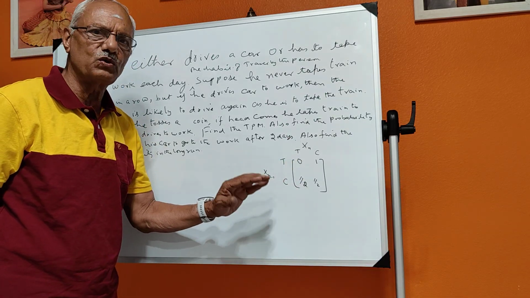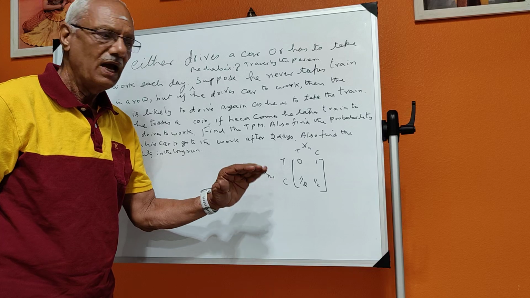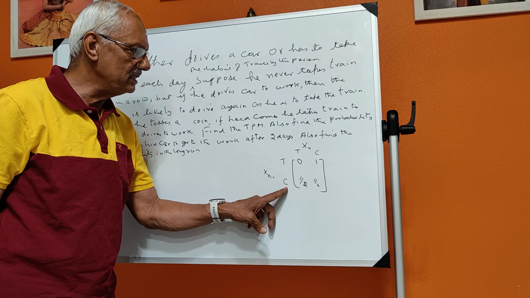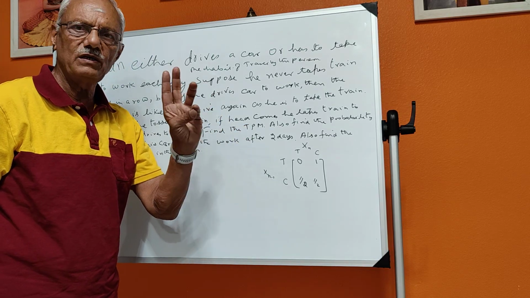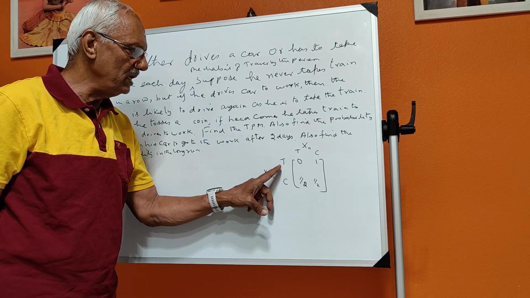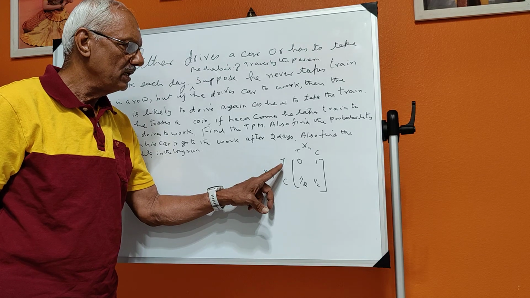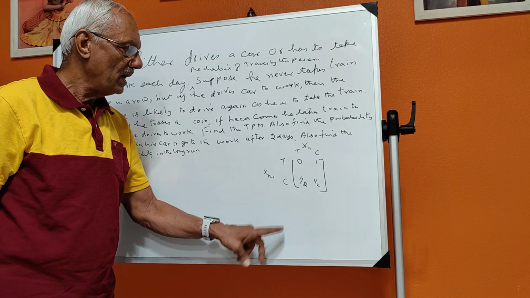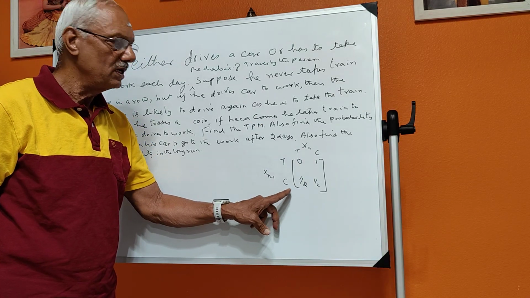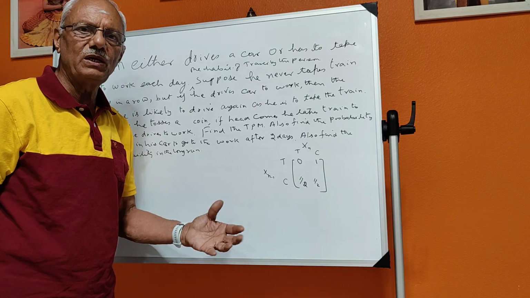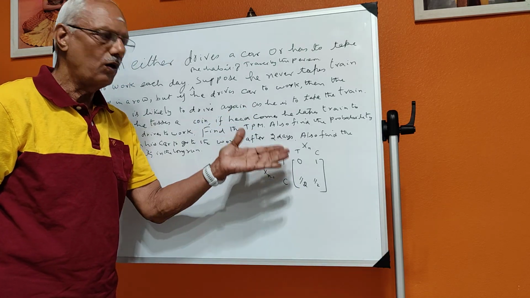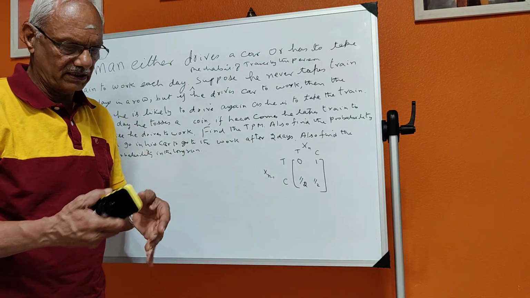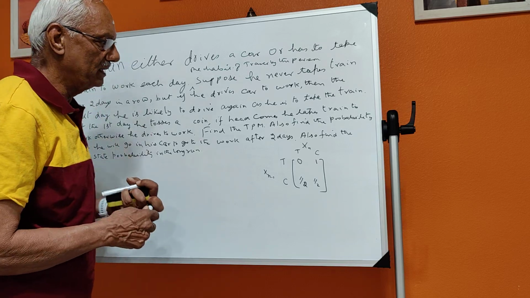Xn minus 1 refers to a particular day of travel, and Xn is the next day. Now you see that here T and C, the states of the system, are train or car only. Let us suppose that today he goes by train, tomorrow he will not go by train, he will definitely take car. And let us suppose that today he goes by car, tomorrow it is equally likely he may either go by train or by car. So this is your transition probability matrix.